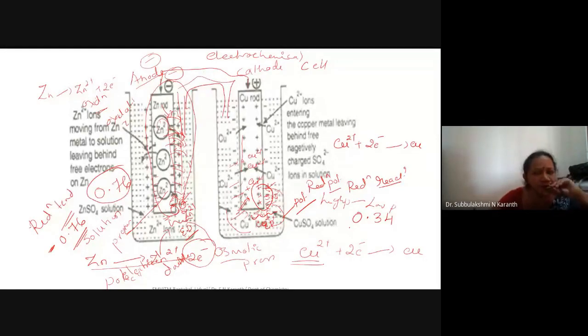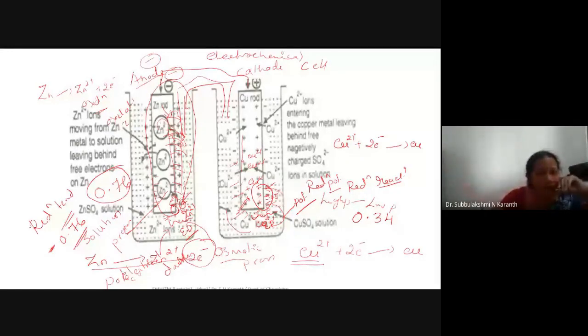Copper oxidation potential, anyone? Copper oxidation potential. Yes, unmute yourself. You know the zinc oxidation potential is 0.76. 0.34.